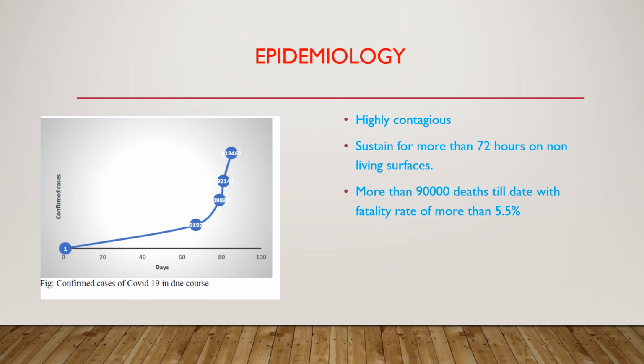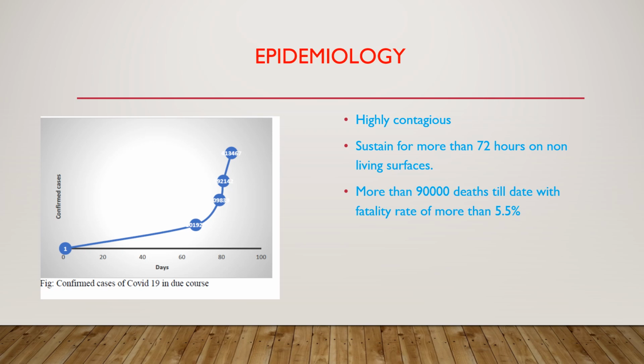Because of its high sustainability on non-living things also, for more than 72 hours, which makes it more contagious. Currently, there are more than 14 lakh cases reported all over the world, out of which 70,000 deaths have also been reported. The fatality rate is around 5.5%.